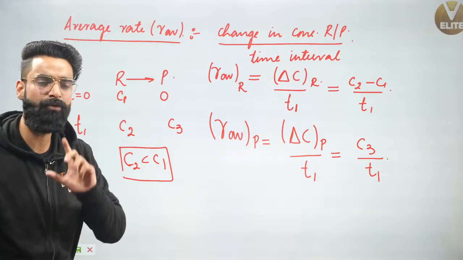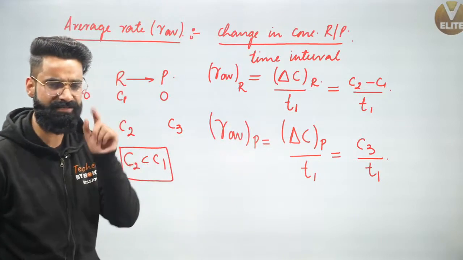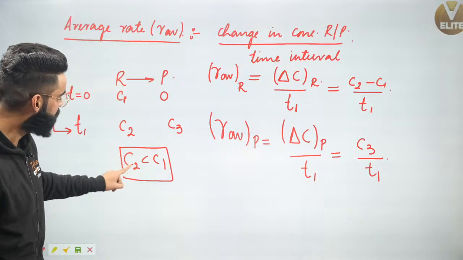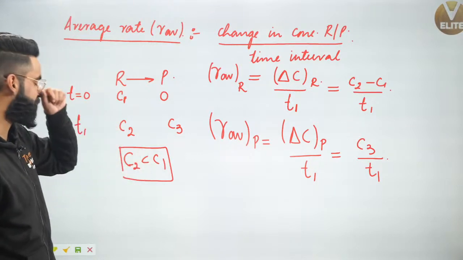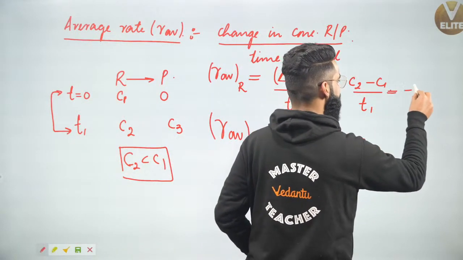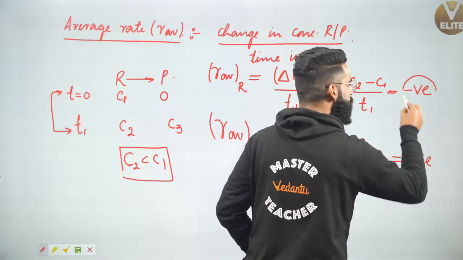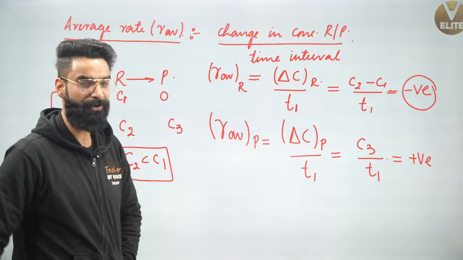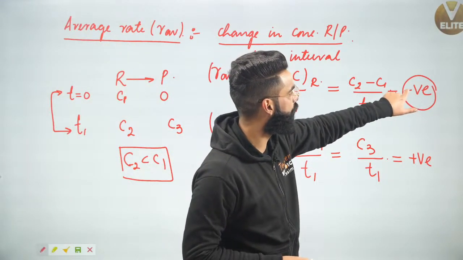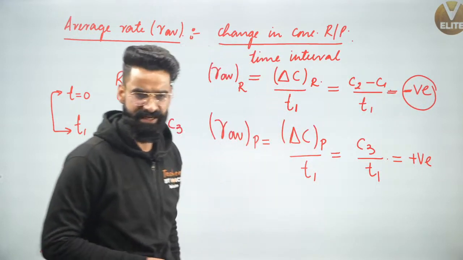Now people, the point is, how do we identify whether the rate of reaction is with respect to reactants or with respect to products? Understand one important thing. I told you the value of C2 is less than that of C1. If C2 is less than C1, can I say the value over here will be coming as negative, and the value over here will be simply positive? This negative rate has a significance. As you all must know, rate cannot be negative. Then how come this negative term comes over here? What is its physical significance?